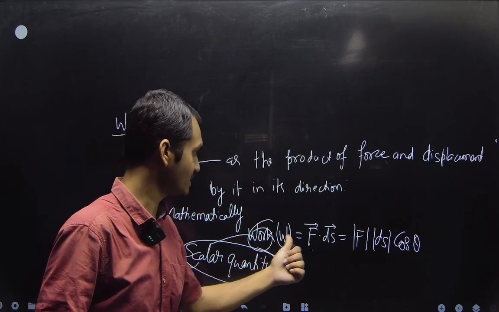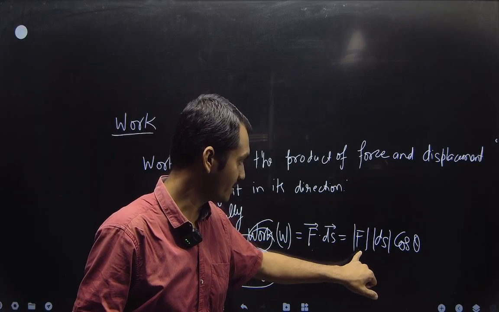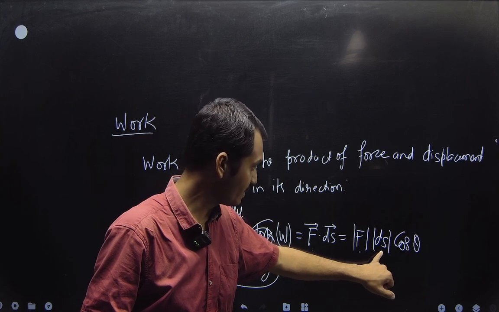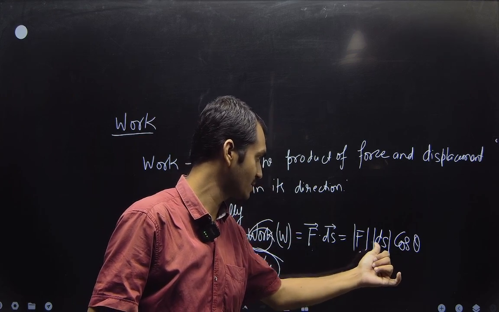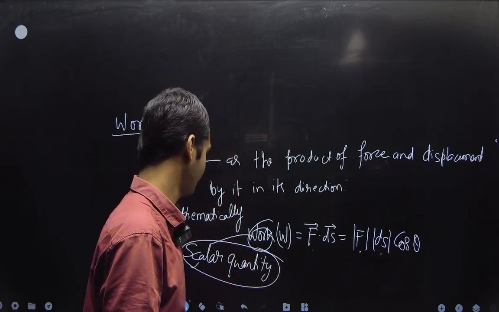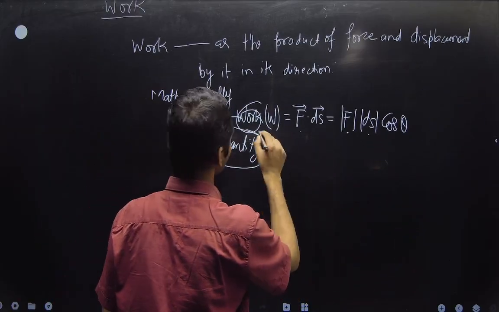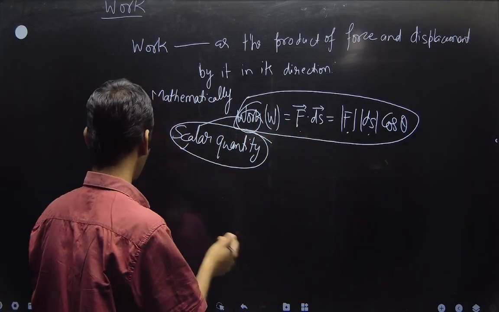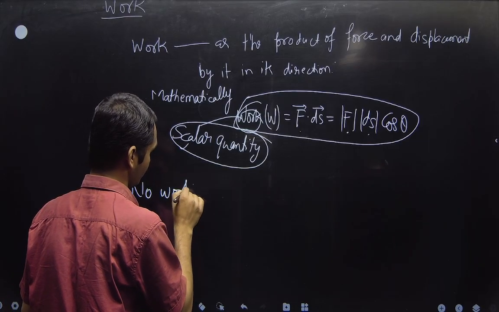So work depends on three parameters: the magnitude of force, the magnitude of displacement, and the angle between the direction of force and the direction of displacement. So work is F ds cos theta.